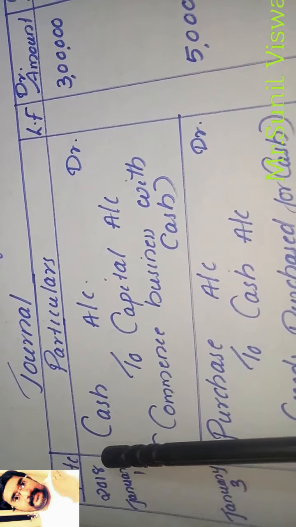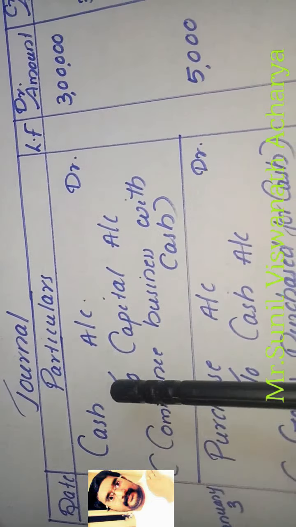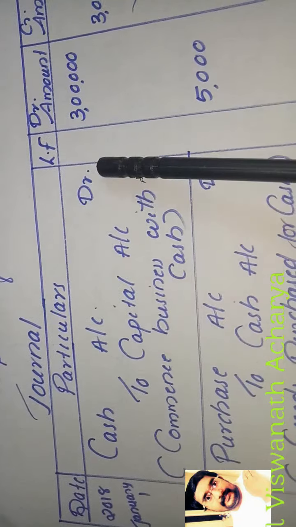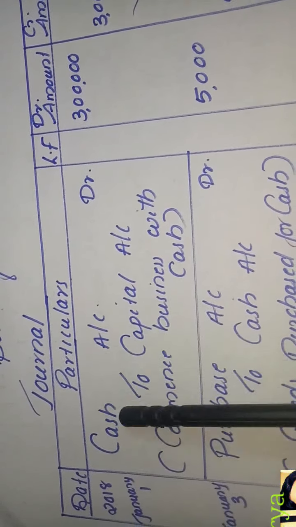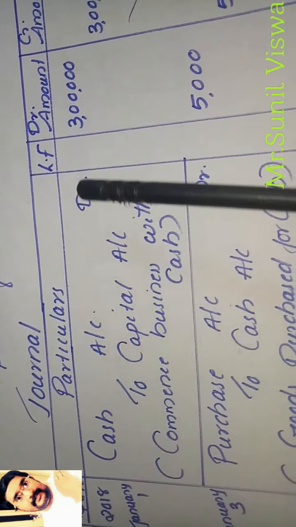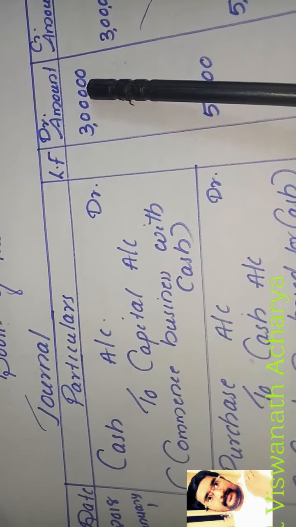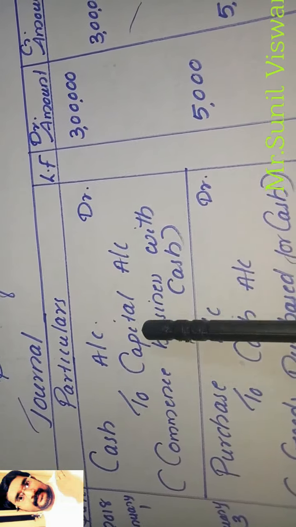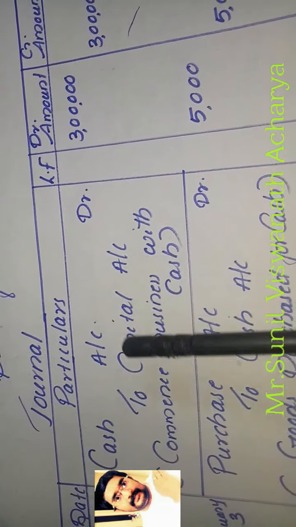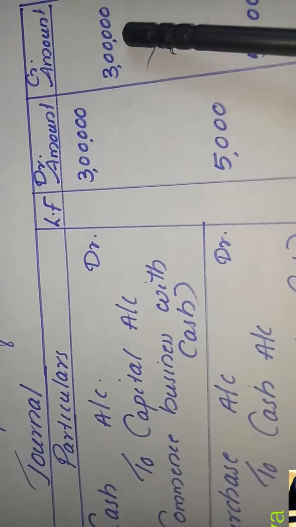So here we will write in the date column, transaction happened 2018 January 1. Cash account debtor, because cash is increasing, cash is an asset. Asset increase, we have to debit. How many rupees cash came? 3 lakhs. So he invested the money in the business. It is capital. We know the capital rule: capital increase we have to credit. So we are crediting capital account 3 lakhs.